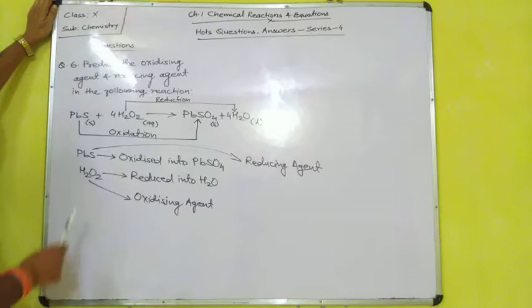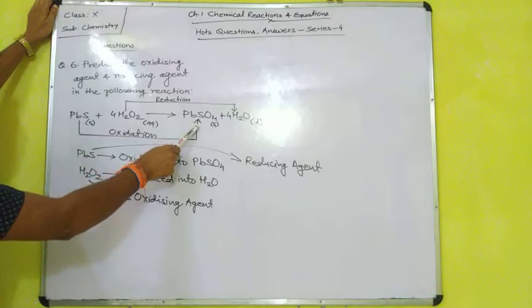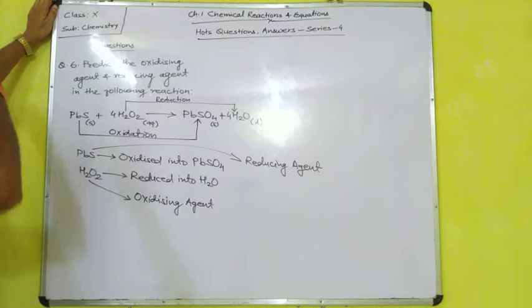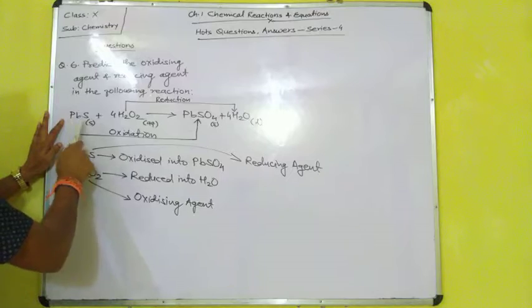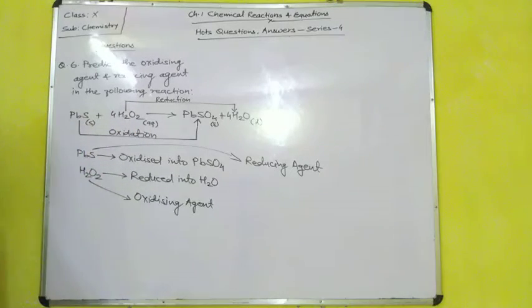Lead sulfide is oxidized into lead sulfate. Okay, lead sulfide, it is a what? Reducing agent. Why is it a reducing agent? Because it promotes the oxidation. Okay, getting? It is a reducing agent because it promotes the reduction. Why does it promote the reduction?